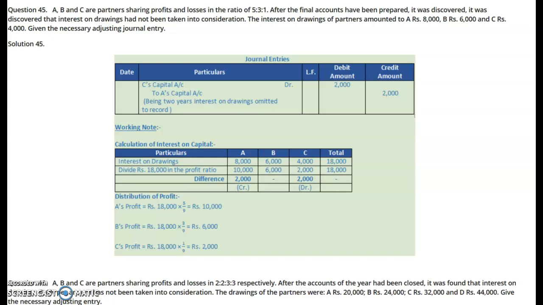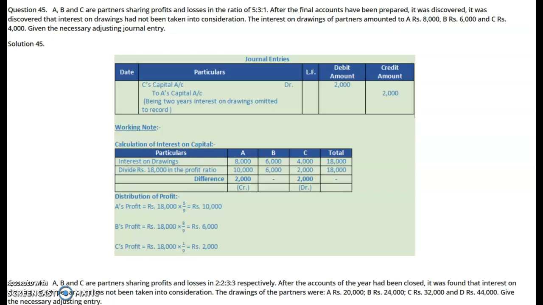Now check the net difference. For A, a debit of 8,000 and a credit of 10,000, so net effect 2,000 credit. B, 6,000 debit, 6,000 credit, no difference, no effect. C, 4,000 debit, 2,000 credit, so net effect 2,000 debit.